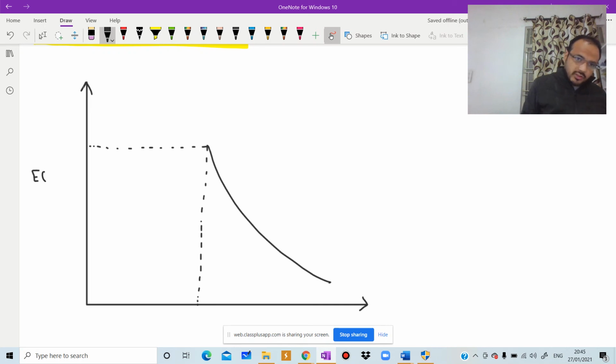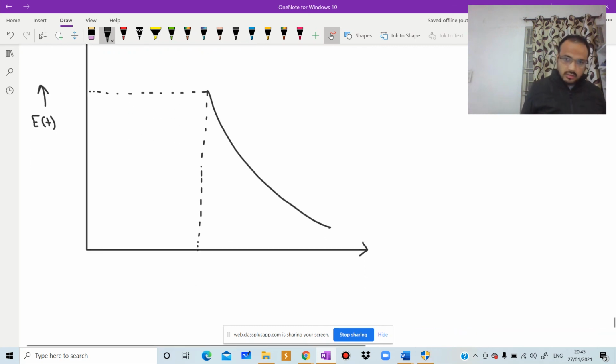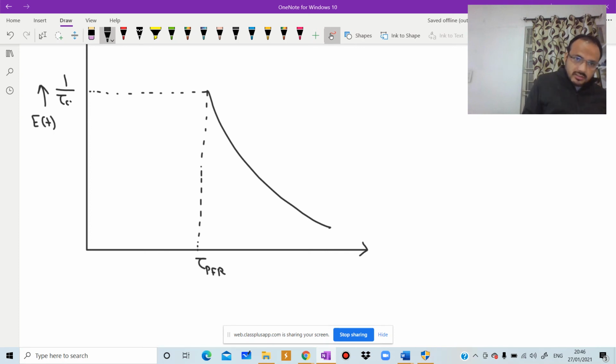So this curve is of E of t. Based on this diagram, they asked a 2 mass question. So it is tau of PFR and it is 1 by tau of CSTR. Draw this one.